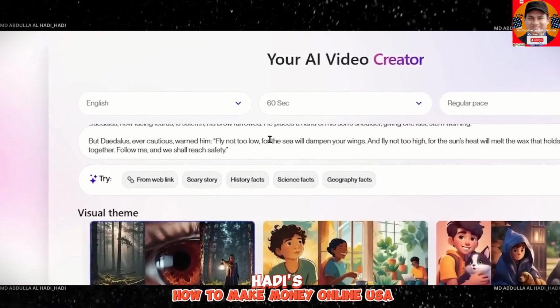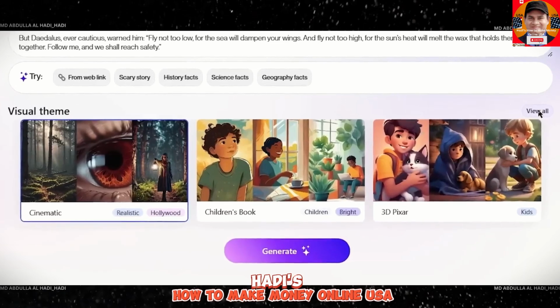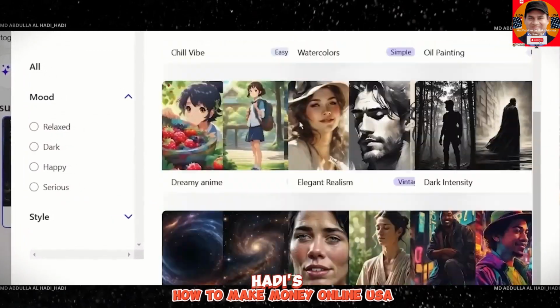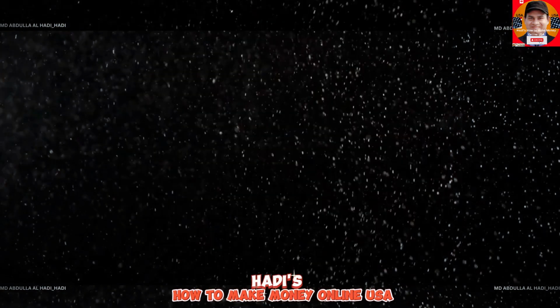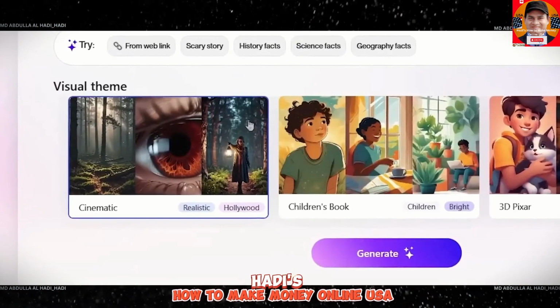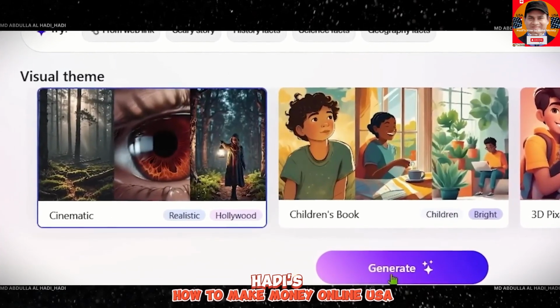After you paste your story, next you want to select the visual theme for your videos. You can also click on View all to view all the visual theme types from there. But for the purpose of our history channel, I am going ahead with the cinematic theme. After that, I will just go ahead and click on generate.